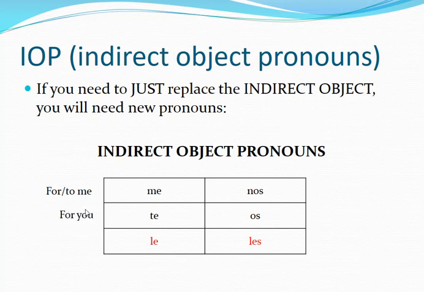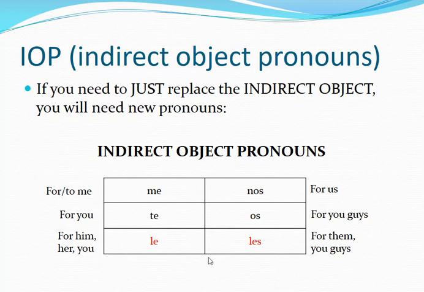I'm buying flowers to you, te. Someone is buying whatever for him, for her, for you, the usted form. If you want to be a little bit more formal, for you will be le. Then for us, or to us, nos; for you guys, the one that we use in Spain, os; and les, for them, or for you guys.